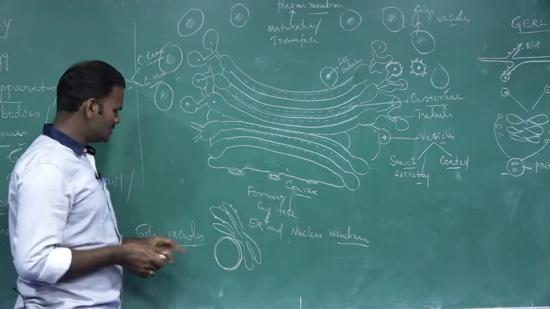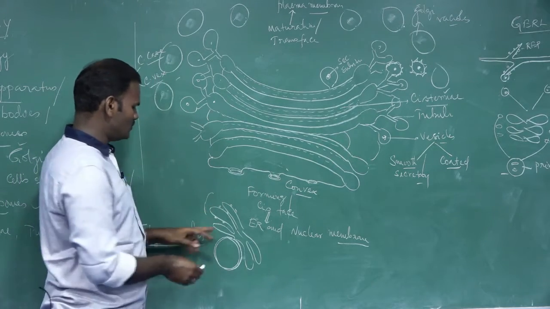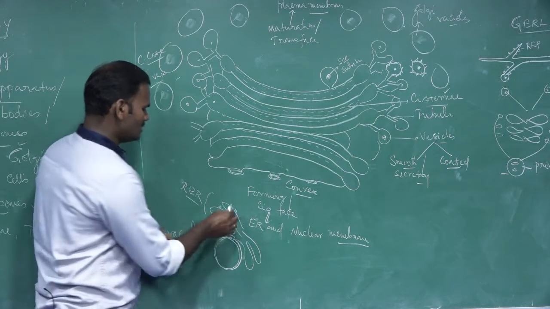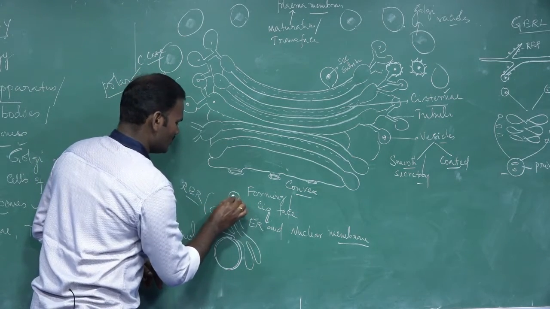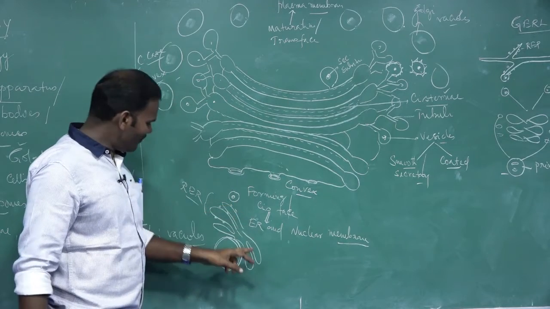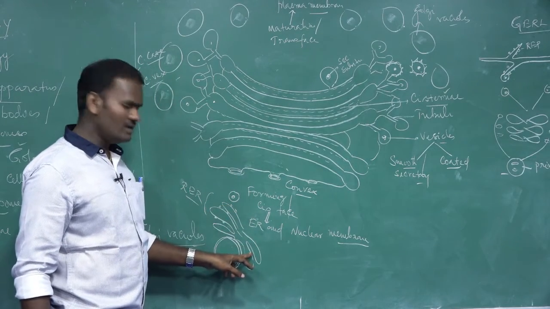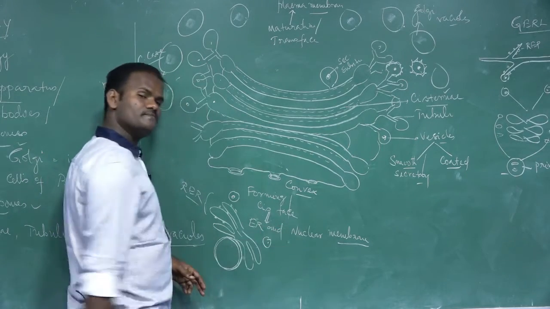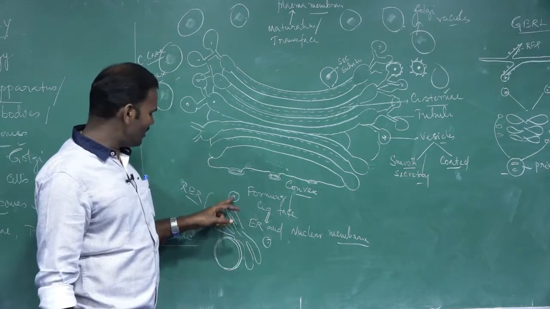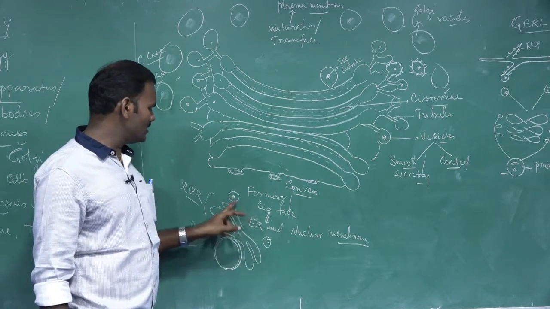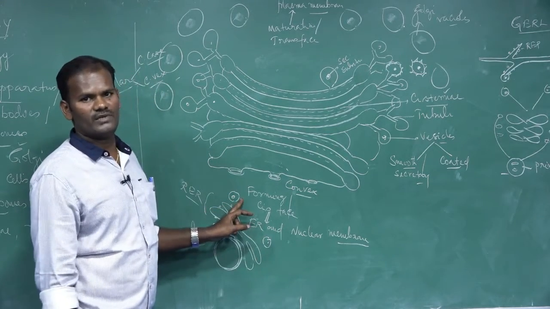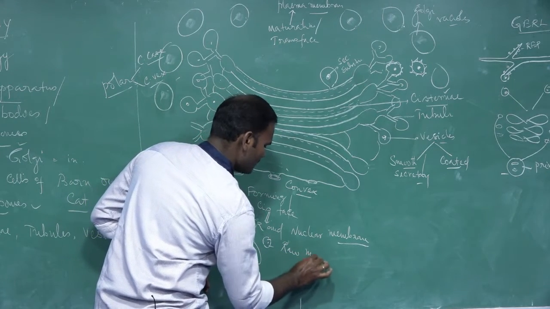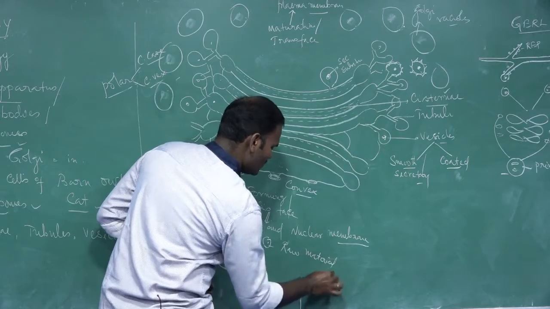As we know, the endoplasmic reticulum, especially the rough endoplasmic reticulum, has the major function of synthesis of proteins. What are the functions of the smooth endoplasmic reticulum? Because they do not attach with the ribosome, they synthesize lipids. So the synthesis of proteins and lipids, these are non-functional. They are raw materials. They do not have any functions yet.